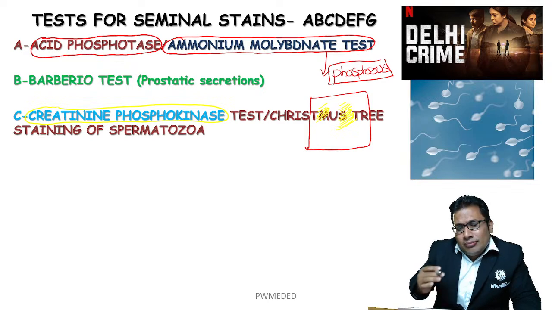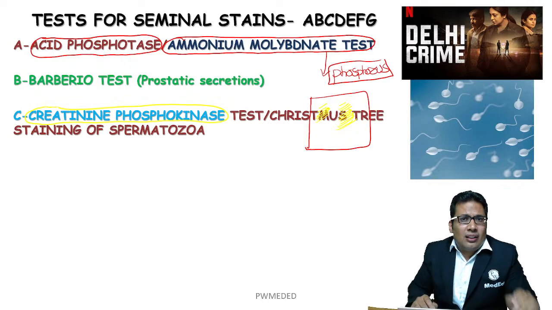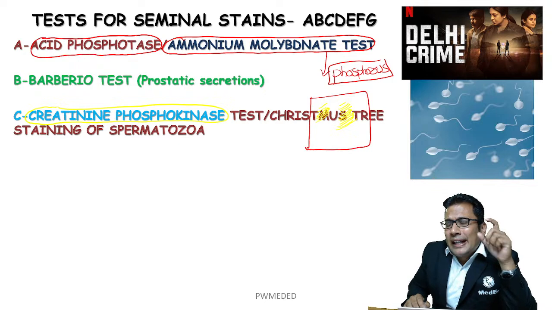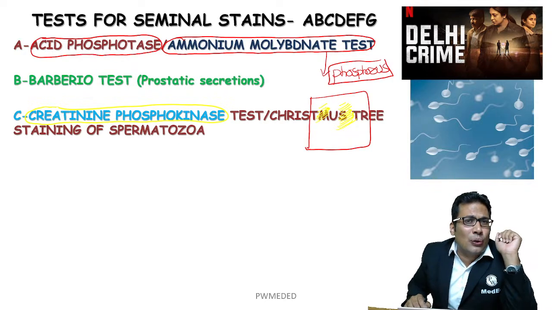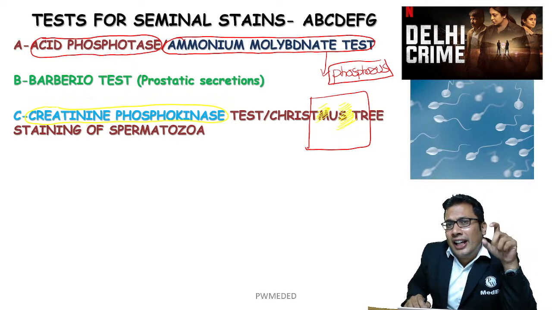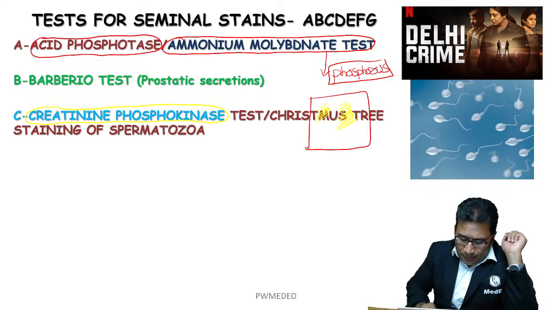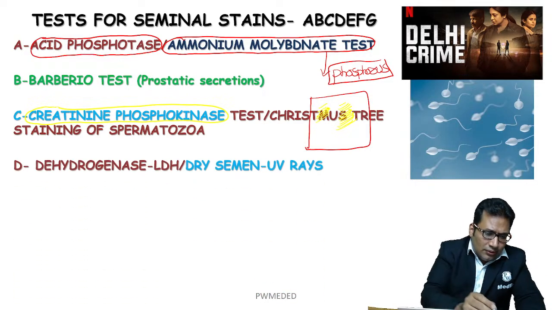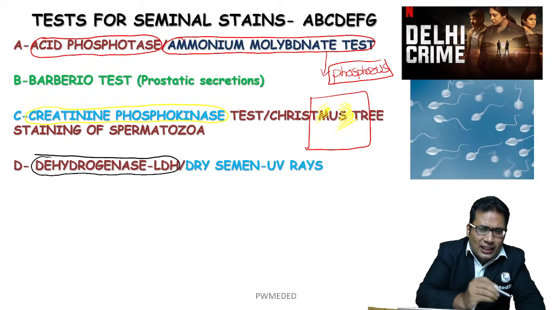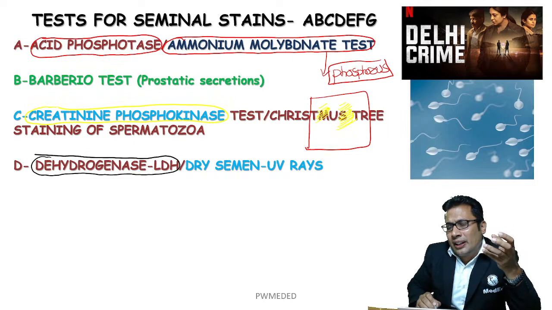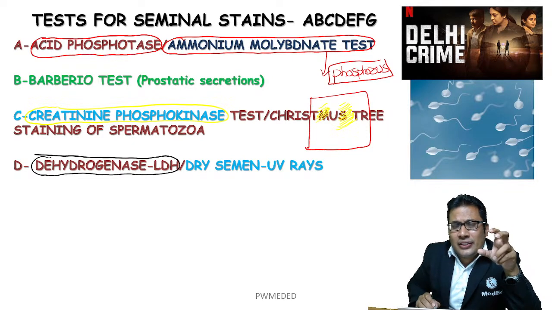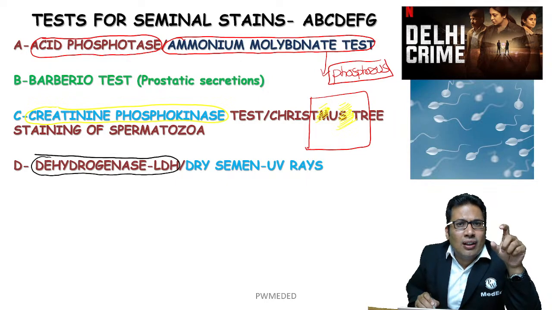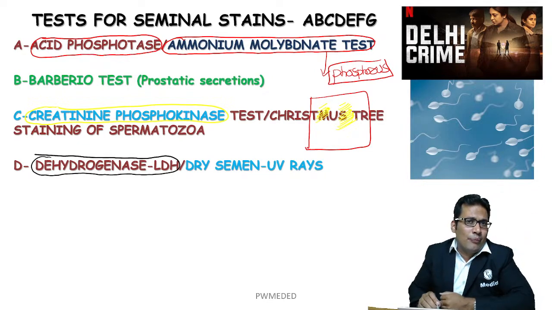Okay, next is D for one very specific test that is known as lactate dehydrogenase test. All these are the tests for the seminal stain. Lactate dehydrogenase is one of the most specific biochemical tests used in detection of seminal stain.